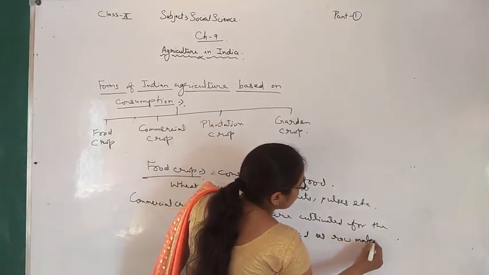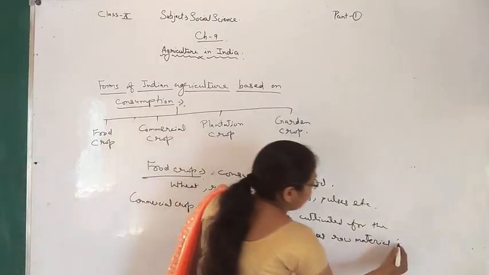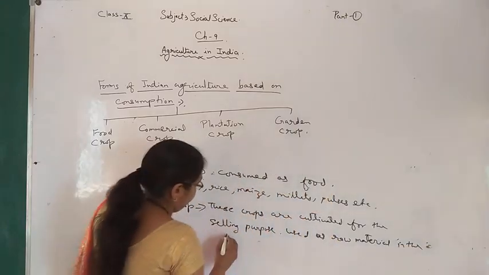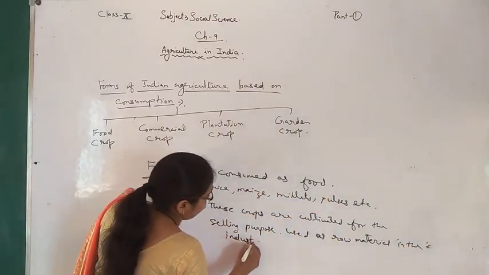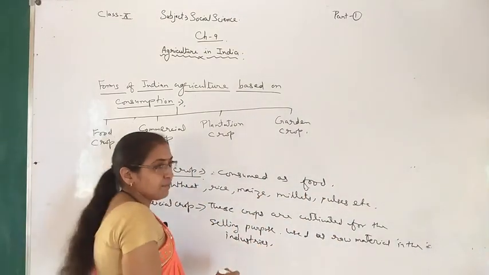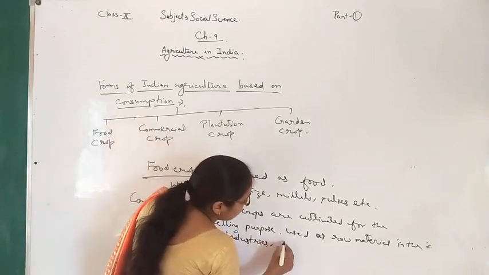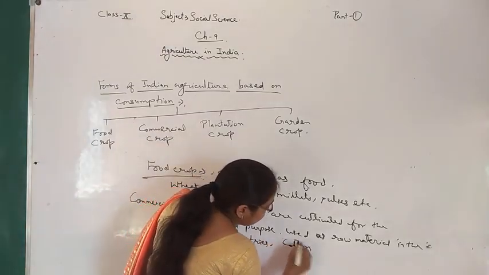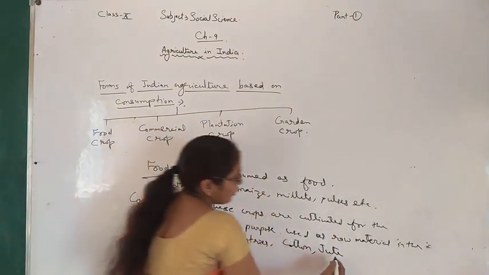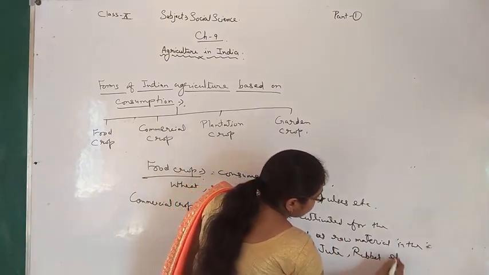Some crops are used as raw material in industry. Now what are the examples? First we can write here cotton, jute, rubber, etc.